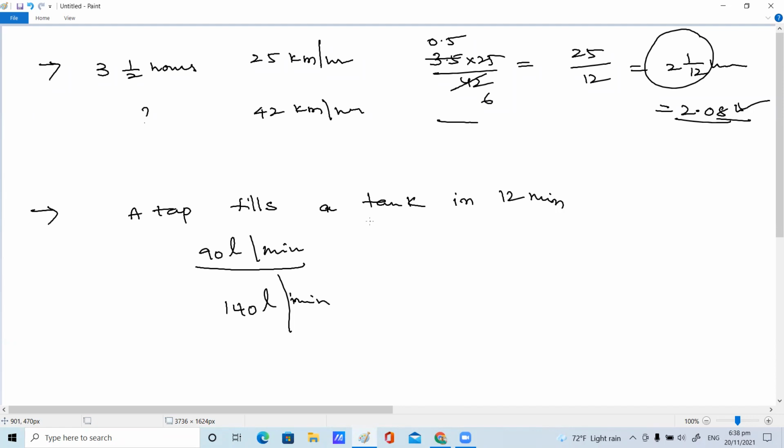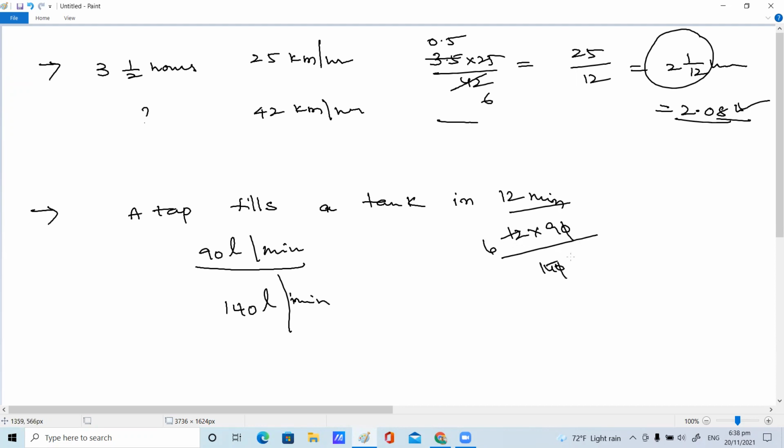Ma'am, 12 into 90 by 140. Very good. What is the value you are getting there? Because it is indirect proportion, we can do this. Here both are in minutes only, so there is no need for confusion. Sometimes different units are given, so you have to be a little careful. So 12 into 90 liters per minute divided by 140. Is it 7.7 minutes? Very good.